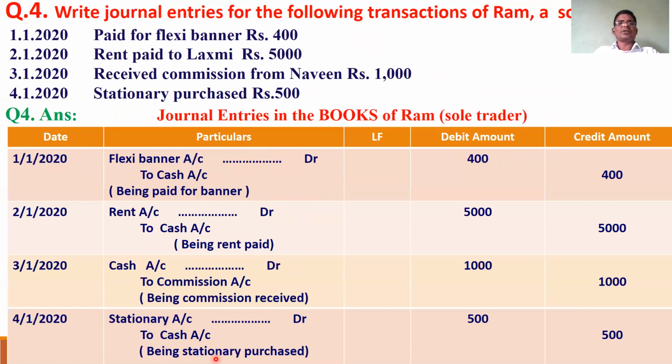And the fourth example is what we discussed regarding nominal accounts with personal names. Whenever nominal accounts are given with personal names, the personal names are ignored. Here in the second instance, Lakshmi, no need to mention, and in the third instance, Naveen, no need to mention. Whenever personal accounts are given with nominal accounts like incomes and expenditures, only incomes and expenditures are recognized, not persons. That is a very important point here.